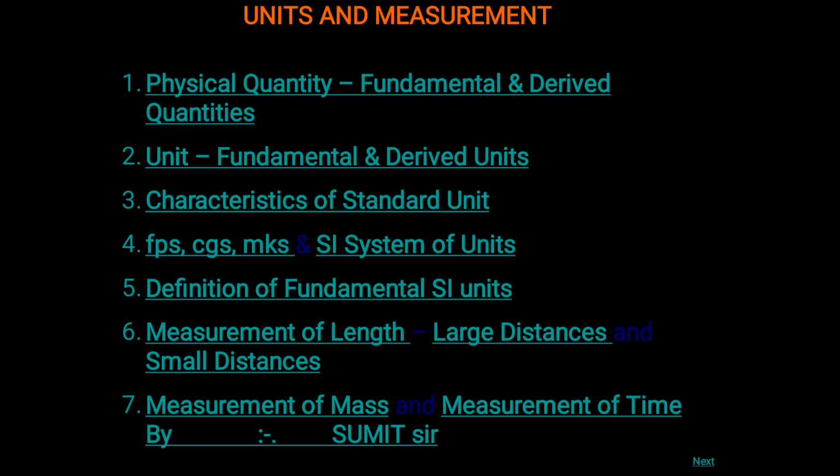Okay, here we discuss some content: physical quantity, unit, then characteristics of unit, system of unit, then measurement of length, large distance, small distance, measurement of mass and measurement of time. Here firstly we discuss the physical quantity. What is meant by physical quantity? A quantity which is measurable is called a physical quantity.